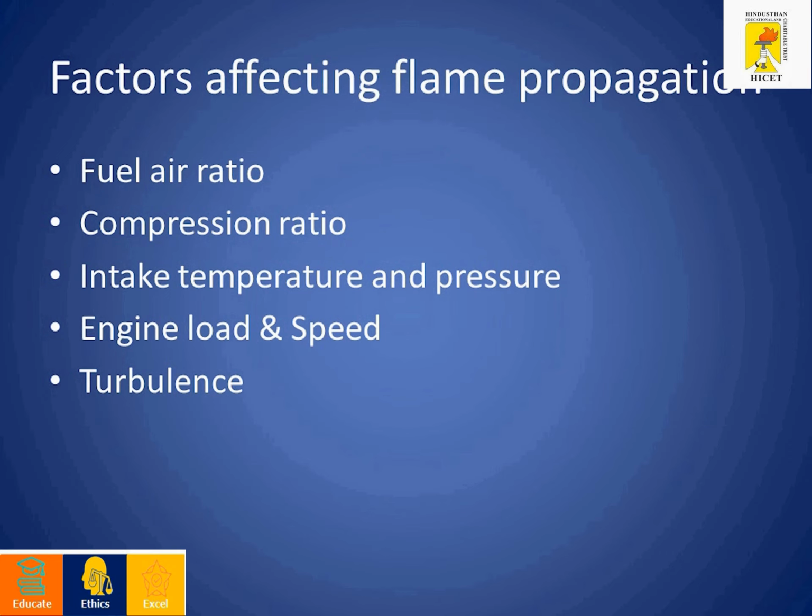Then the compression ratio, whether it is below 15 or above 15. Then the intake temperature and pressure: once the air fuel mixture enters the engine cylinder, we have to consider the intake pressure and temperature. These will decide the speed of the flame, so the flame front speed is affected by them.